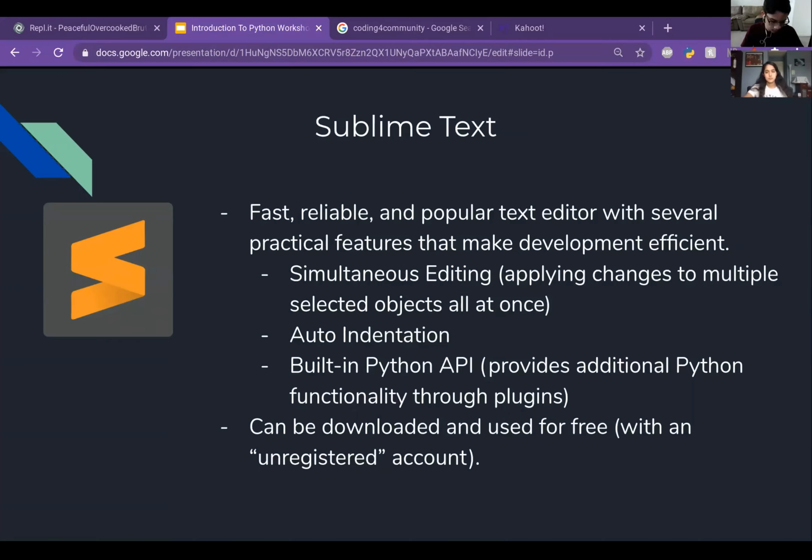To be honest, the legal implications of the license are pretty vague, but the bottom line is many developers that use Sublime on a daily basis for their jobs have worked just fine with the free version. So if you do want to purchase the license, it'd mainly just be for supporting the developers of Sublime itself, because it's a really good program and a lot of developers really appreciate it.